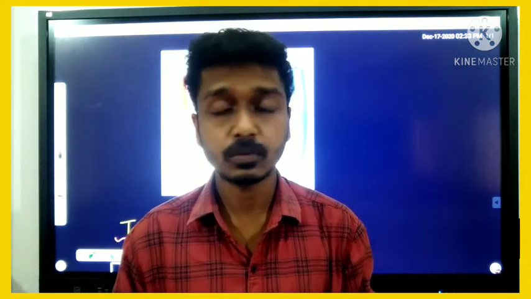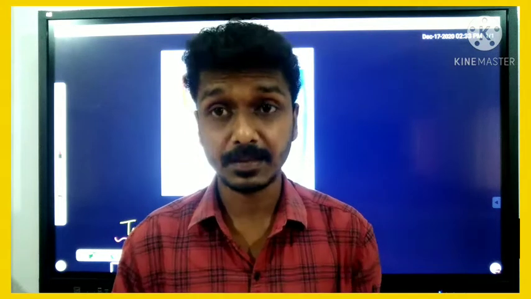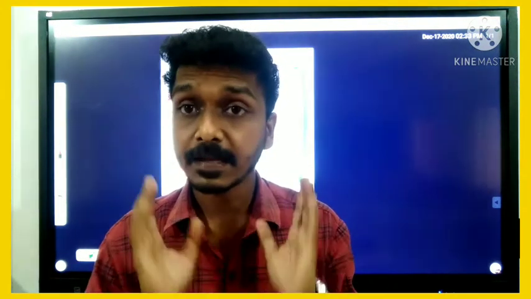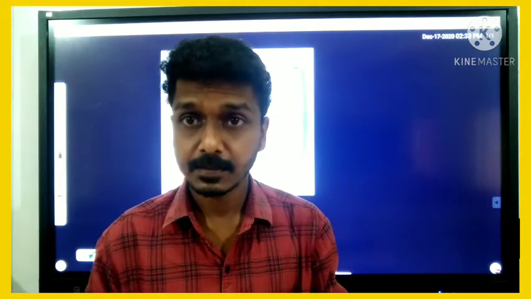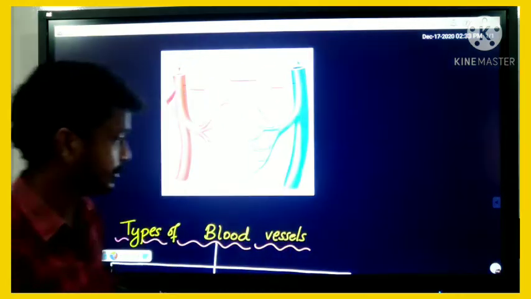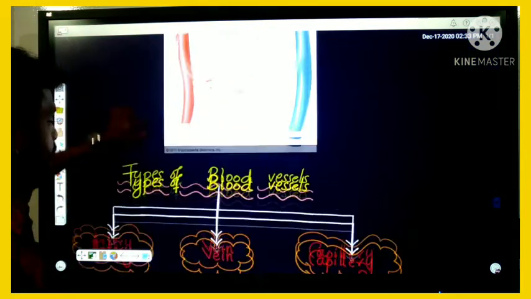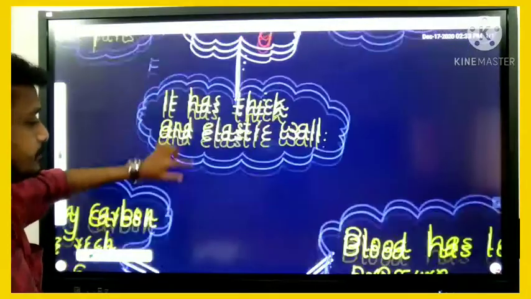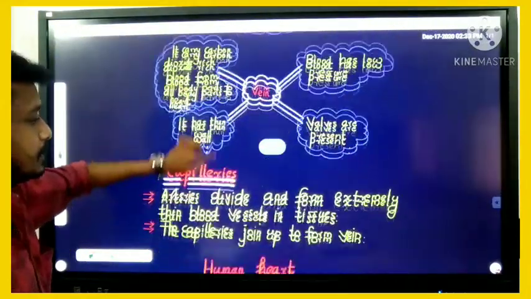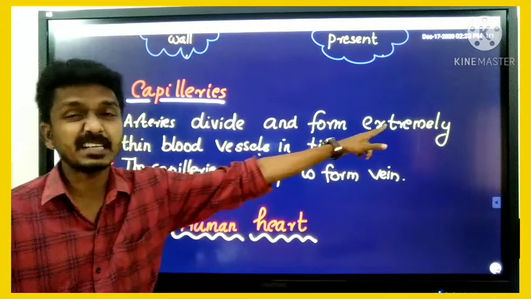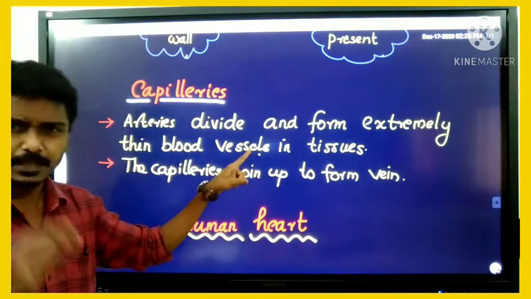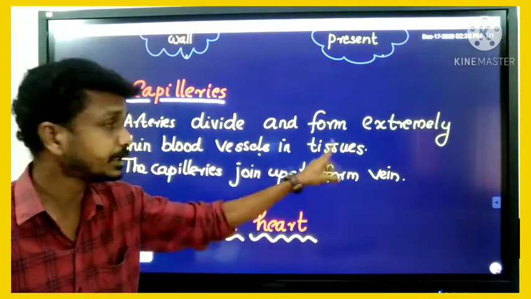Inside the tissues we can see the capillaries. They are a group of minute blood vessels. Arteries divide and form extremely thin blood vessels in tissues.